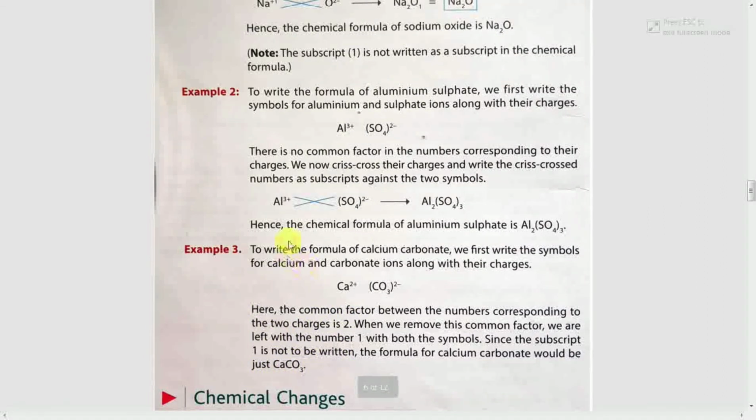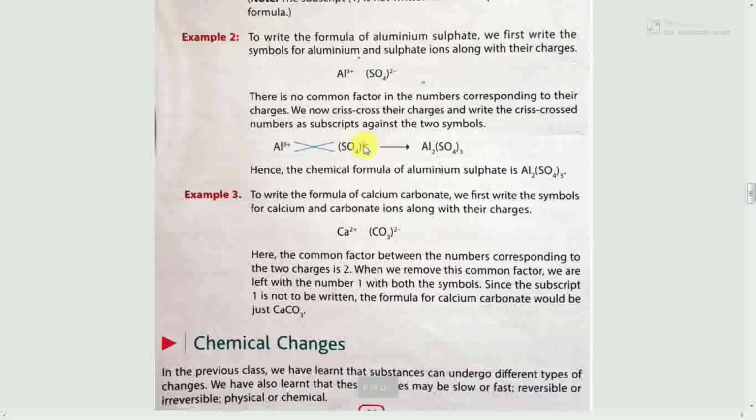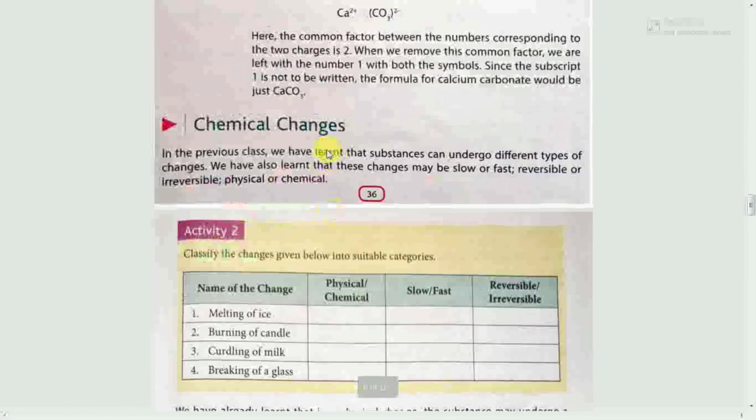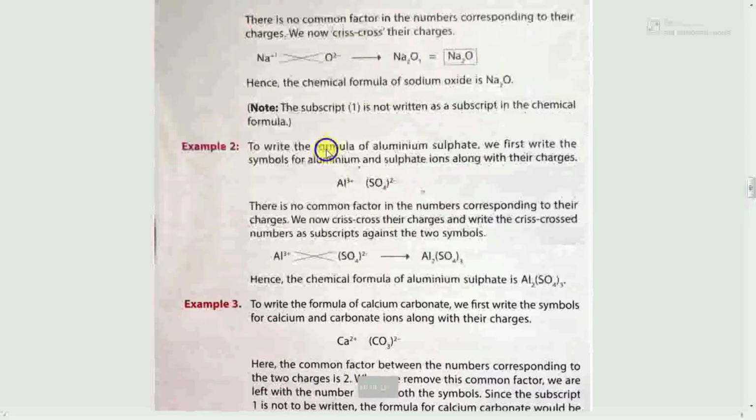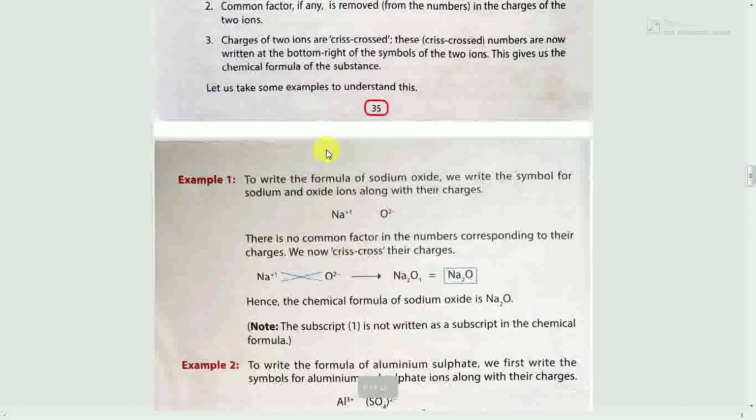So you have studied the names of some common compounds and how we write their formulas.